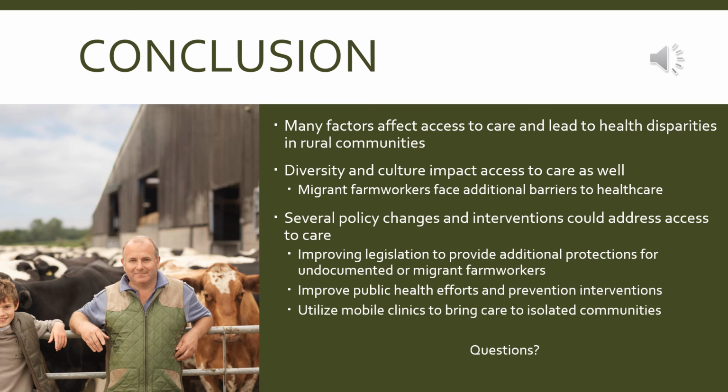Although this is a significant problem that requires a multi-level response, there are some policies and interventions that can be implemented to address it. Working to improve legislation that provides additional protections and safety nets for migrant farm workers and undocumented individuals is important. It is also necessary to fund public health and prevention and education measures to help prevent health problems and address the needs of patients who have a hard time following up with their healthcare team.